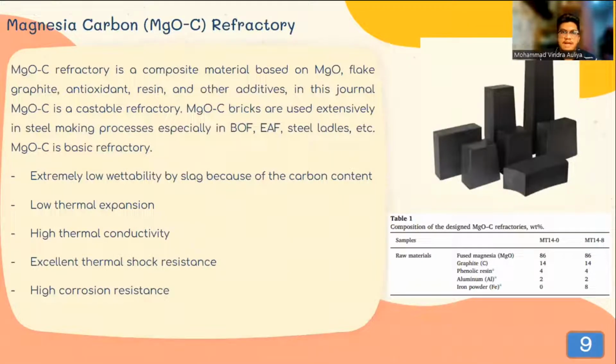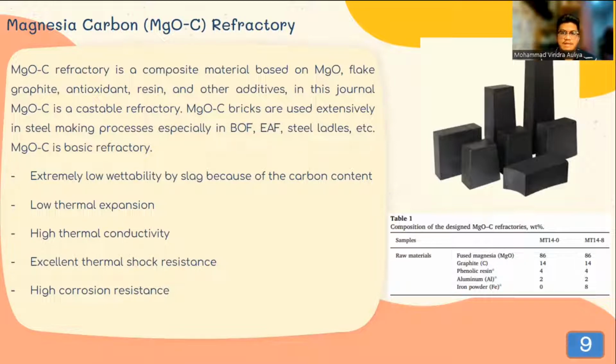The next is magnesia carbon refractory. Magnesia carbon refractory is a composite material based on magnesia, flake graphite, antioxidant, resin, and other additives. In this journal, magnesia carbon is a castable refractory.